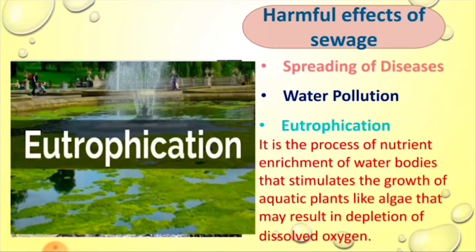A large population of algae in the water bodies decreases the amount of dissolved oxygen in the water. Thus, it can be defined as the process of nutrient enrichment of water bodies that stimulates the growth of aquatic plants like algae that may result in depletion of dissolved oxygen, and is called eutrophication. This causes loss of biodiversity because most aquatic animals use oxygen dissolved in the water to live.